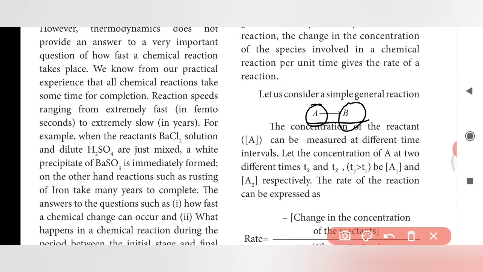Here, the concentration of reactant A can be measured at different time intervals.